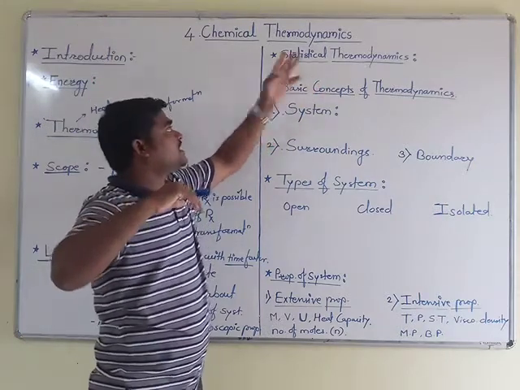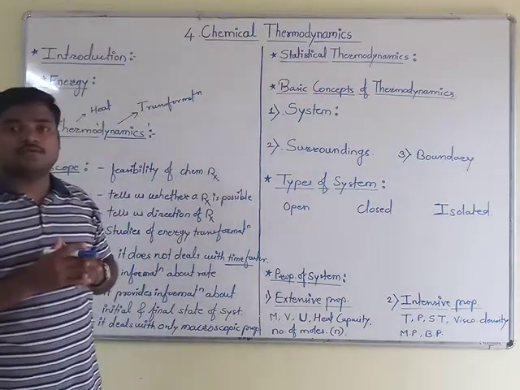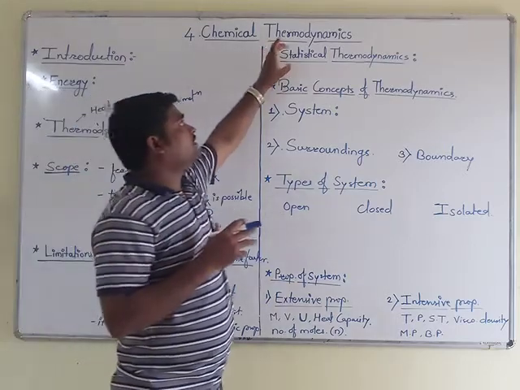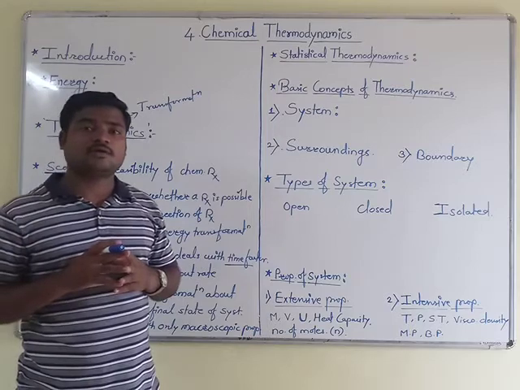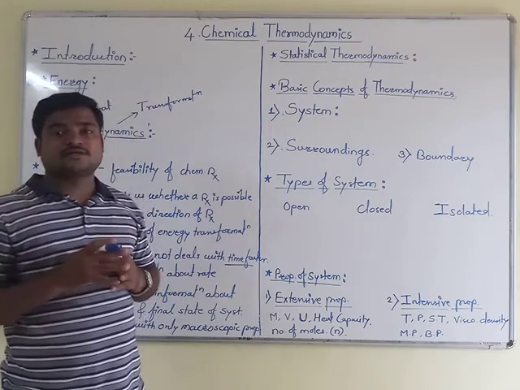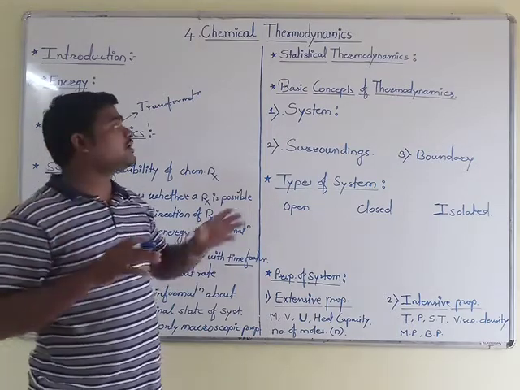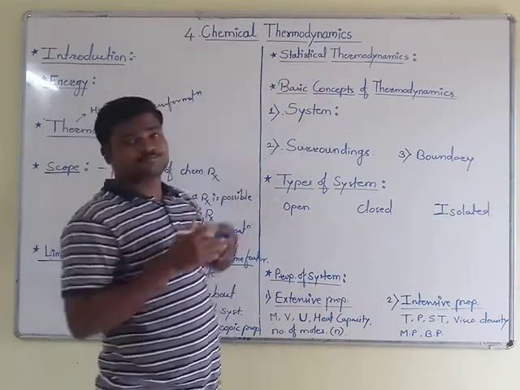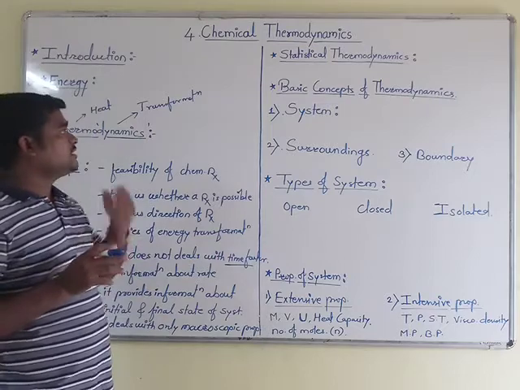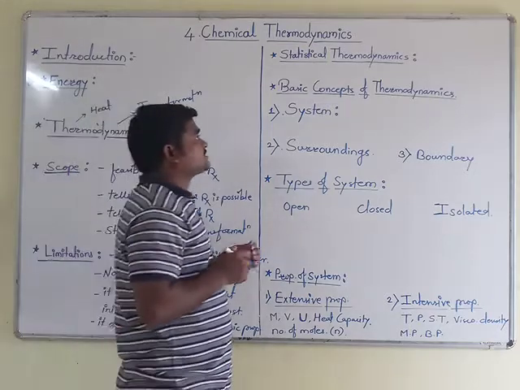This is a very beautiful area in which we can study reactions at atomic and molecular level, that is, their heat transformation.